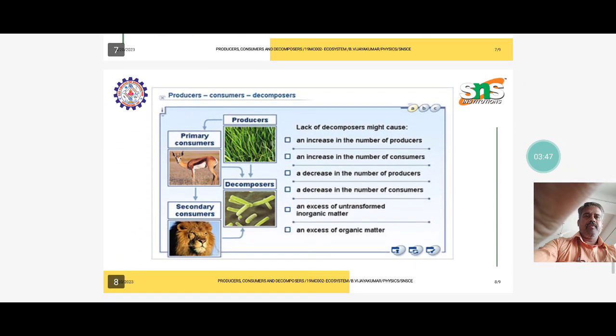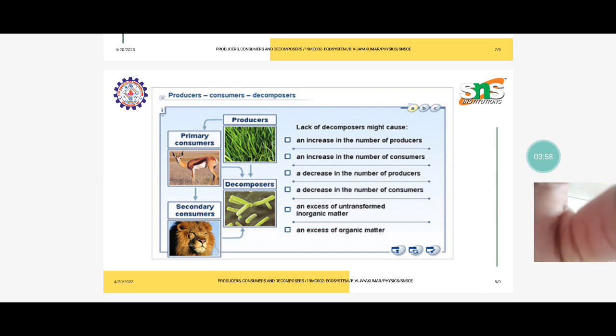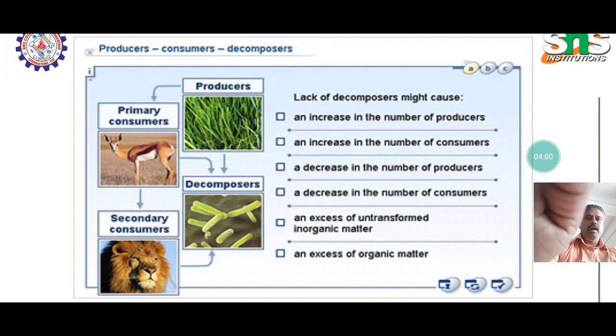The next one, I give another example of producer, consumer and decomposer in different categories. For example, the primary, then secondary, producer and decomposer form an interrelationship among all the three types of categories that I mentioned in this diagram.